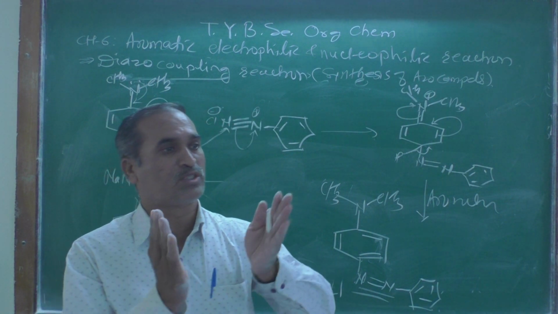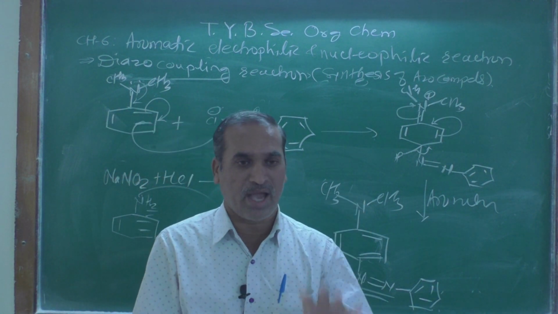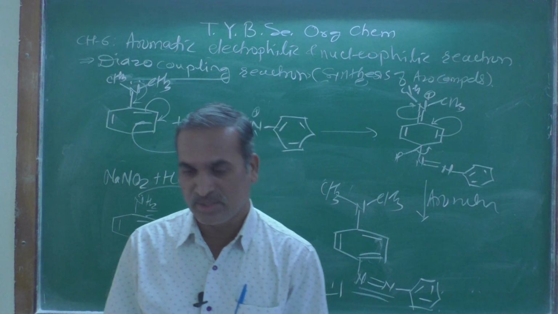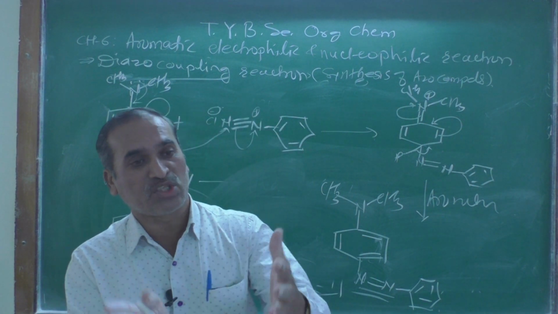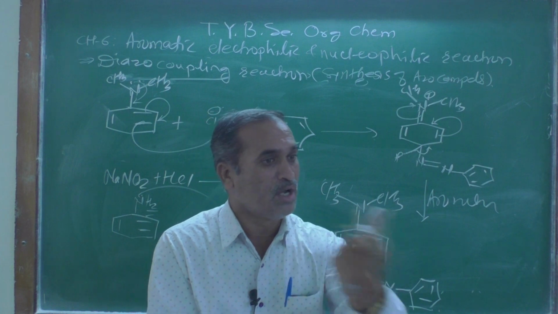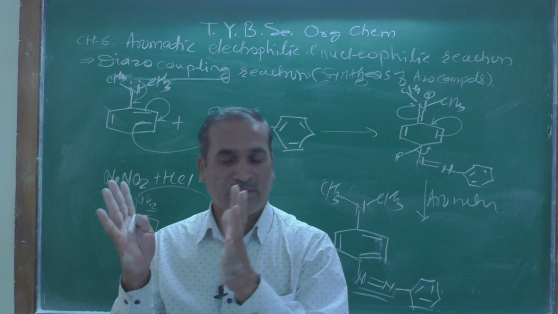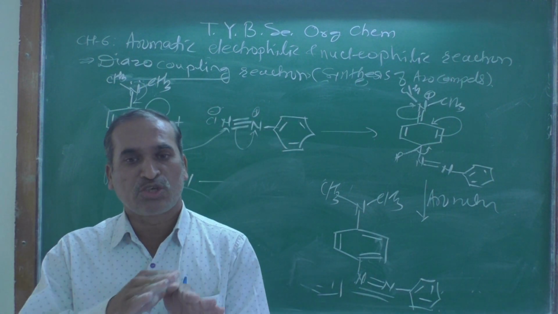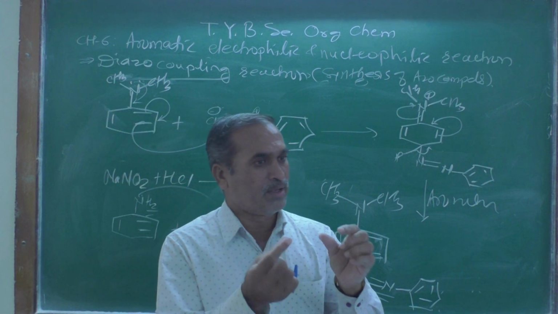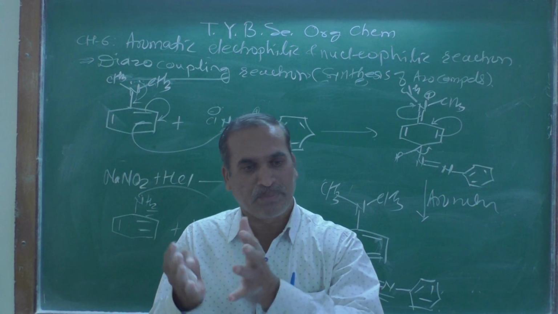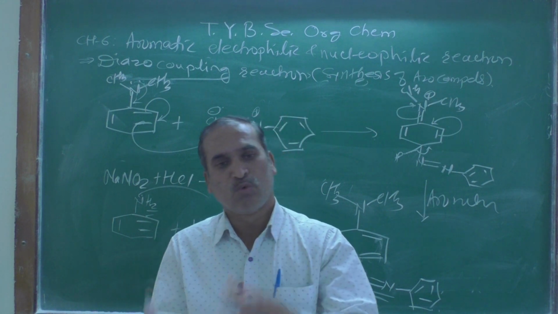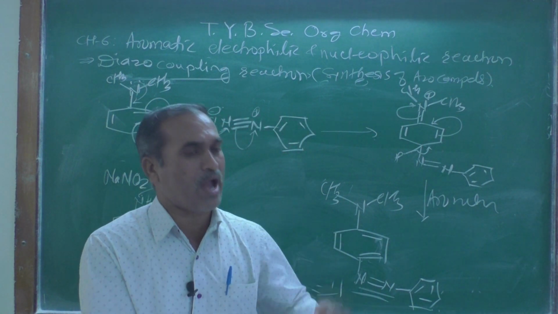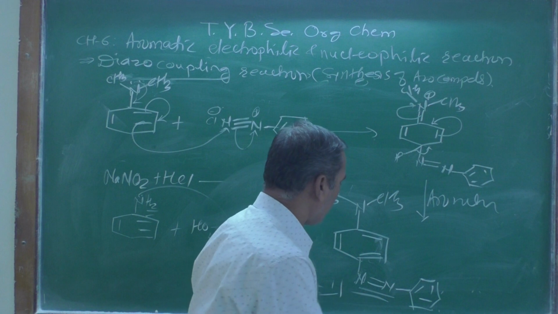But these diazo coupling reactions are carried out in a mild acidic condition as well as in a mild basic condition, and then these reactions are smoothly carried out, and maintaining the proper reaction condition, we will get the desired coupling product.